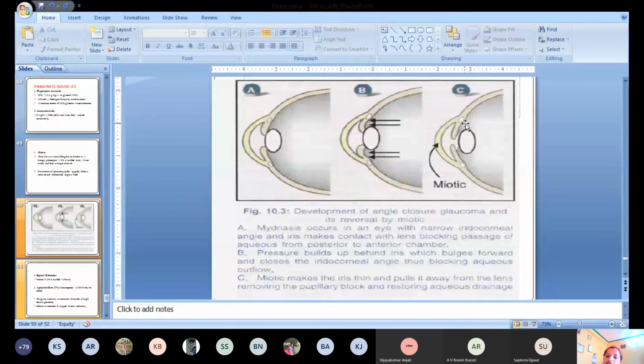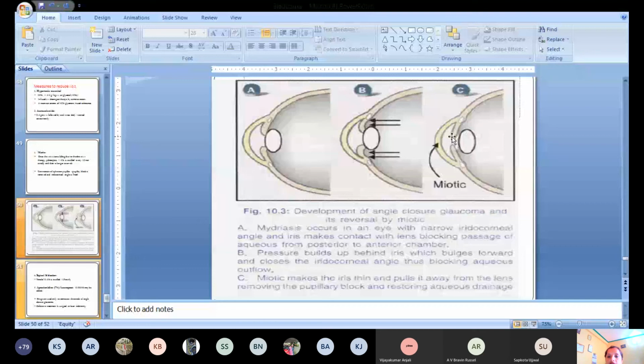So the aqueous humor can easily flow from the posterior chamber to the anterior chamber, as well as there is a widening of this iridocorneal angle. So this is how these miotic agents help in case of acute congestive glaucoma. So this figure is very important. How the miotic agents help in acute congestive glaucoma.